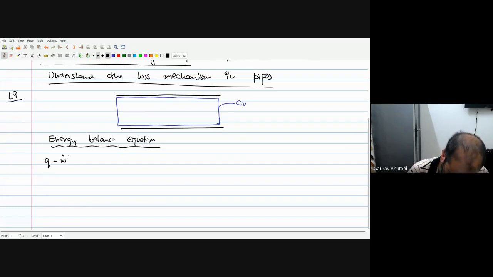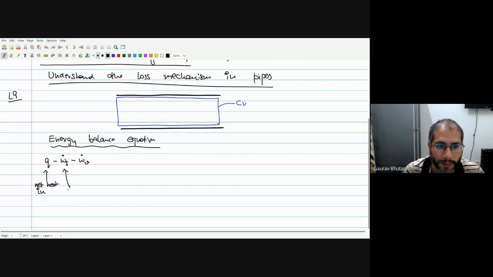Q minus small w dot S minus small w dot V. So Q denotes the heat exchange, or the net heat in. Ws denotes the rate of shaft work. In this case, there is no shaft work, but we're just including this here in the first step.